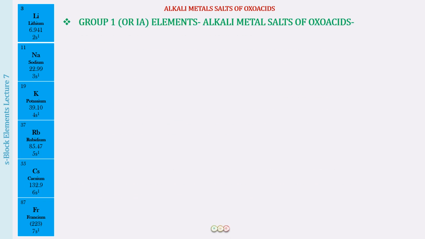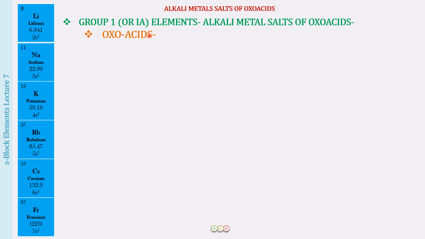As we begin today's lecture, first of all, we will learn what we mean by oxoacids. Oxo is related to oxygen, so these are oxygen containing acids, and therefore they are called either oxoacids or oxyacids.